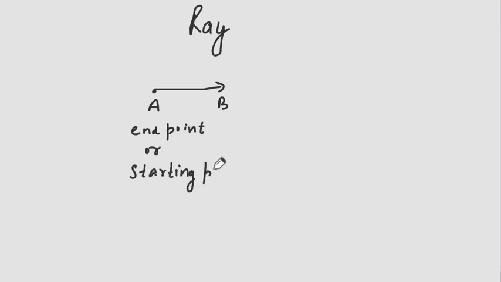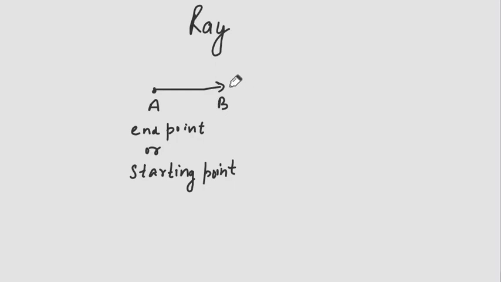A ray is represented like this. Here, this point is the end point of the ray, or we can say the starting point, because it is present at one side of the ray, so it is one end point or the starting point.